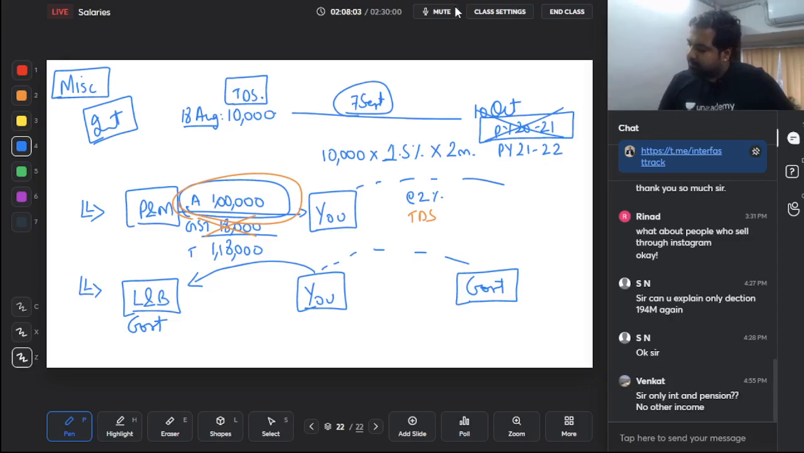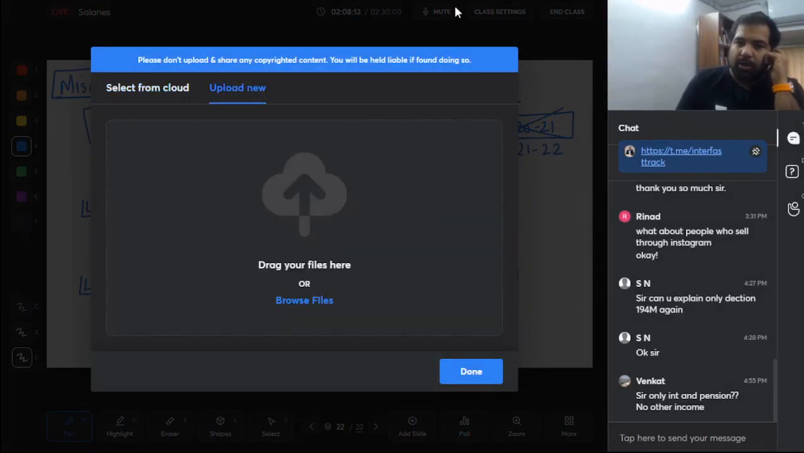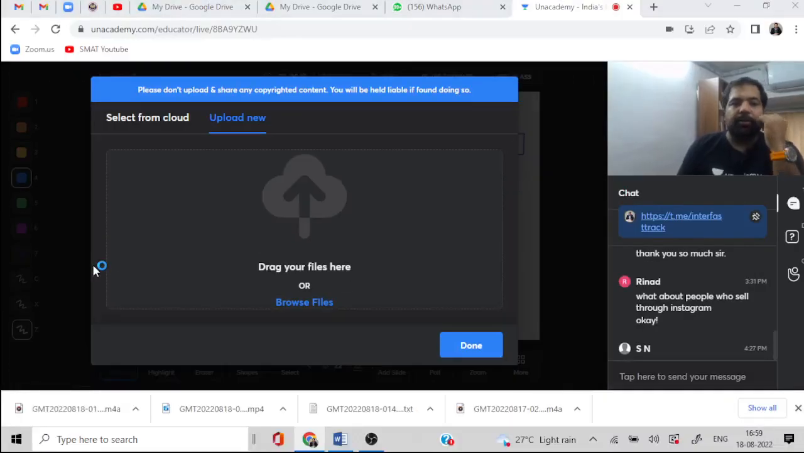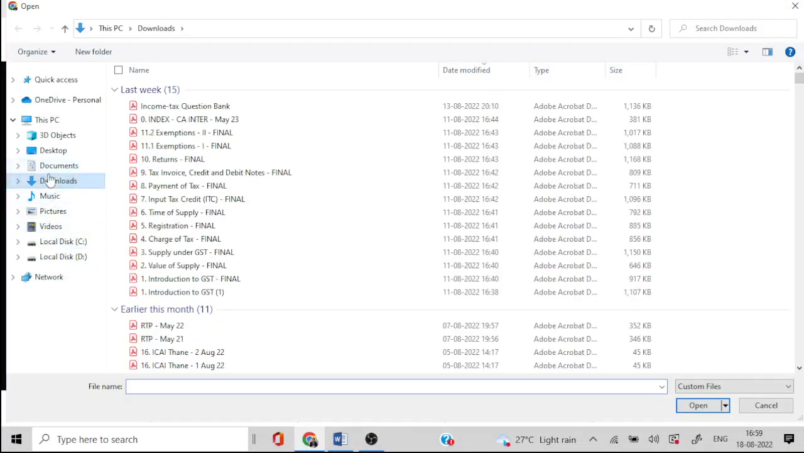Alright, that is about it, guys. Now we are opening up to questions from TDS. So the best way to look at TDS is exam questions. I'm going to upload first the exam question file. We will discuss TDS. After coming from the break, we will do TCS, advanced tax and return of income. So here we go.